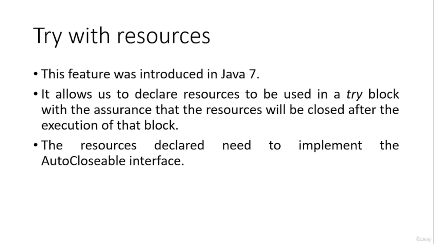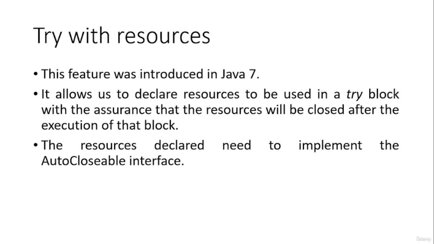will close the resources for us. So we don't need to write dot close manually. The compiler will automatically close those resources for us. Once the usage of the resources is done in the try block, then these resources will be closed automatically. The syntax for try with resources is try followed by a parenthesis